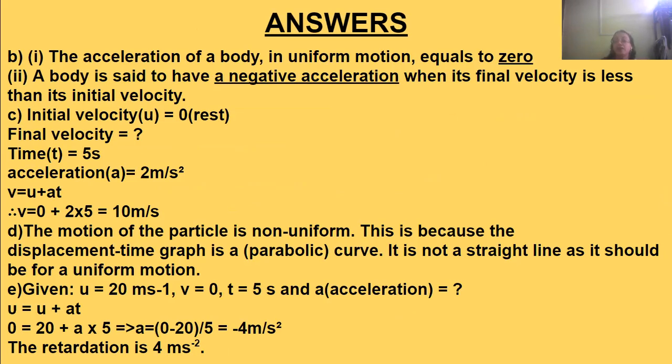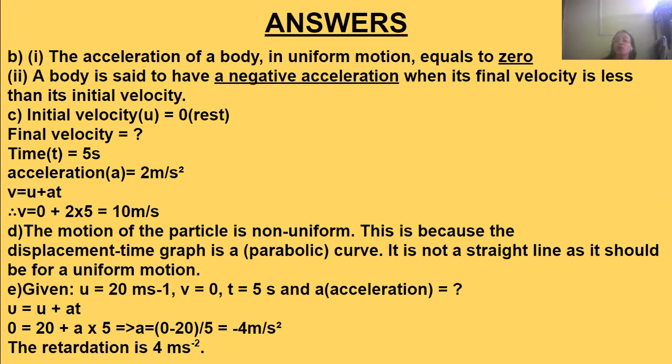Now a body is said to have negative acceleration when its final velocity is less than the initial velocity. When its final velocity is less than the initial velocity, the body is said to have negative acceleration. The initial velocity is more and the final velocity is less, so it has a negative acceleration or retardation.